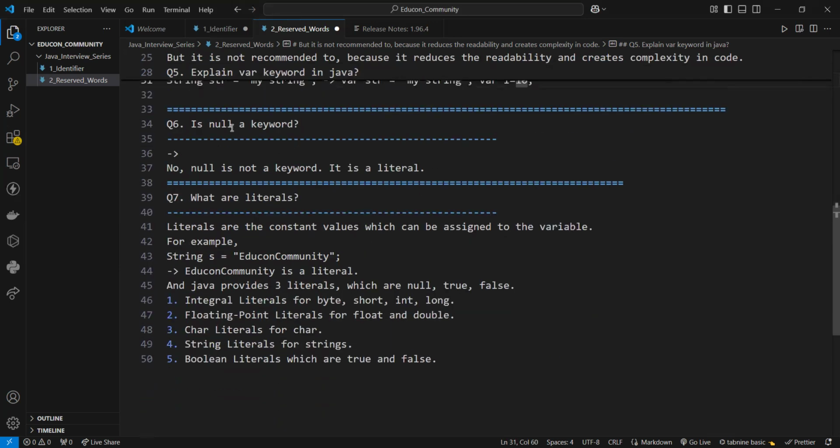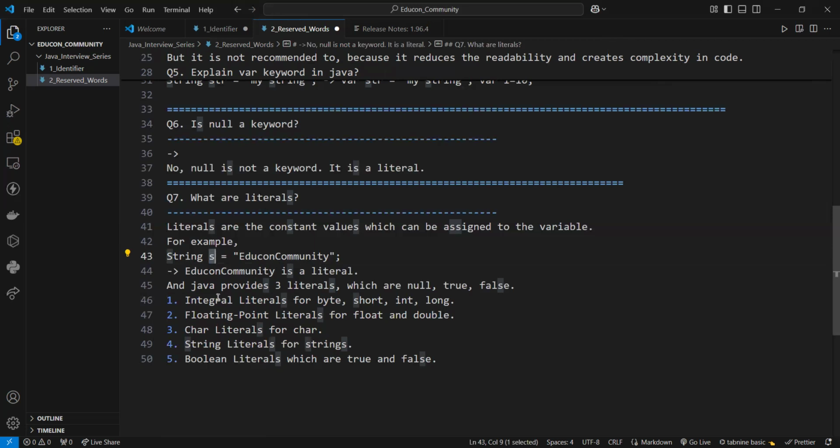Now, is null a keyword? No, null is not a keyword. It is basically a literal. So the next question is, what are literals? Literals are the constant values which can be assigned to a variable. For example, String a equals Educon community, and here Educon community is a literal. This is a constant value, so we can assign this to the variable. Java mainly provides three literals, which are null, true, and false.